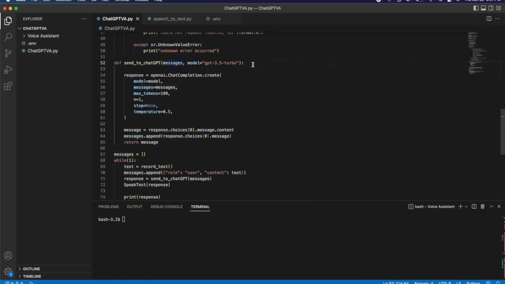Now, this function is pretty simple as well, and it really is the bulk of this whole file in terms of new code. Basically, it has two variables. The first one is the messages array that has the full conversation, and the second one is the model. You can use whatever version of ChatGPT you want. I decided to use 3.5 Turbo as I believe that that's the version that is used when you go onto the ChatGPT website and just use the text prompt. So that's the reason I chose it for this. But that's the model I chose.